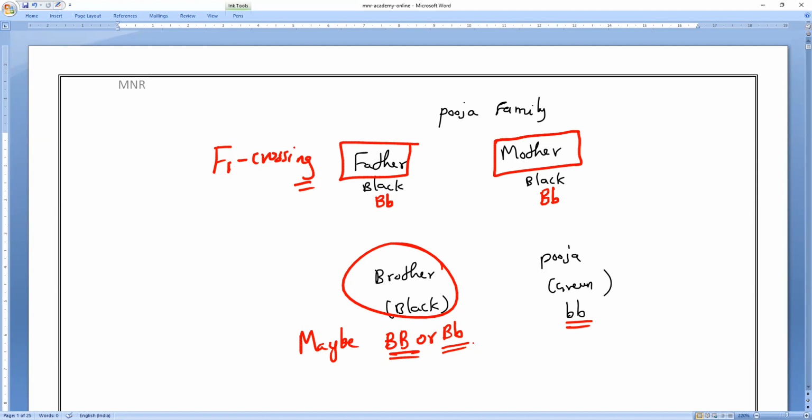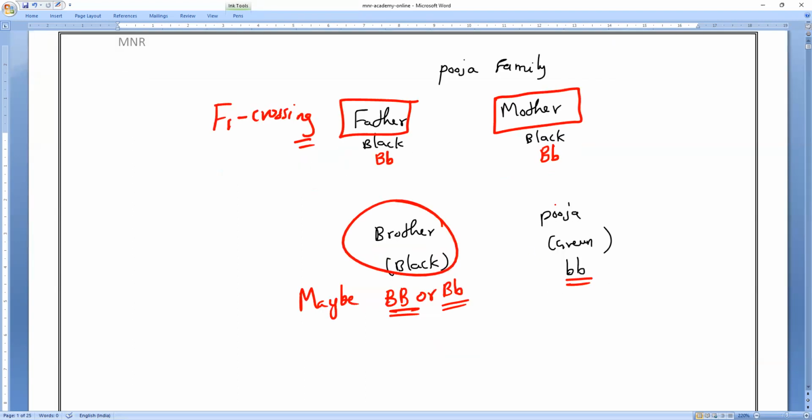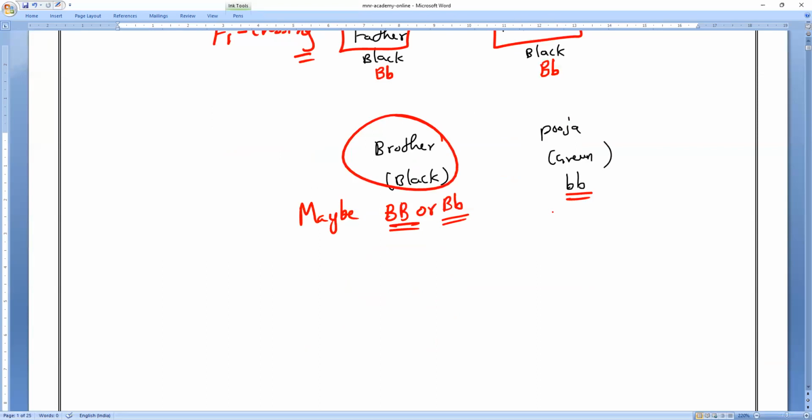Puja family, any doubt? Anybody can ask me. Clear, guys? Please speak. Yes. Next, Pooja's husband's family. Can you tell me, Pooja's husband's family, mother and father are having what?